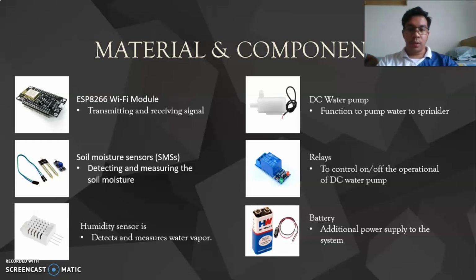And the fourth one is the DC water pump, which functions to pump water to the sprinkler. The fifth is a relay to control the on and off operation of the DC water pump. And lastly, the battery is an additional power supply for the system.